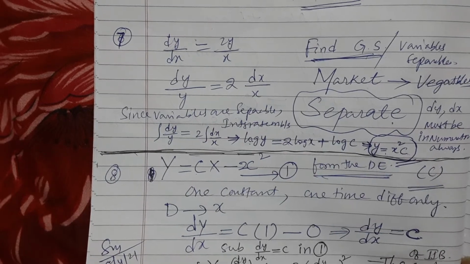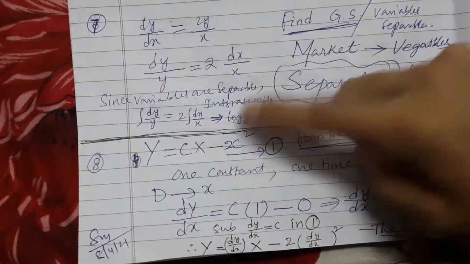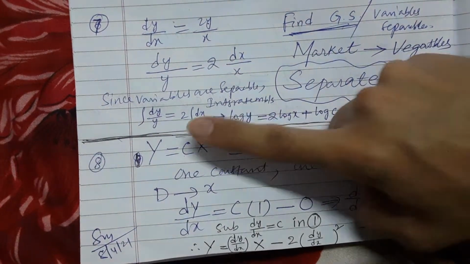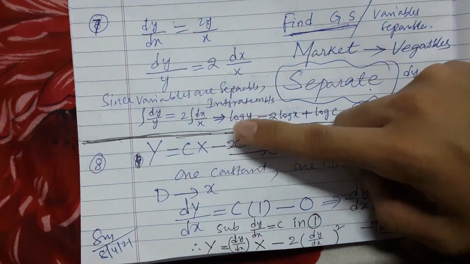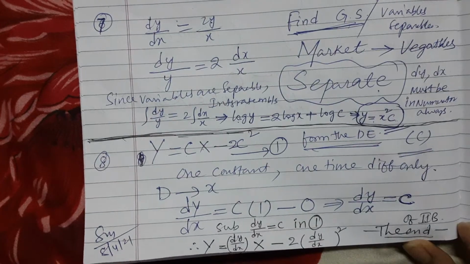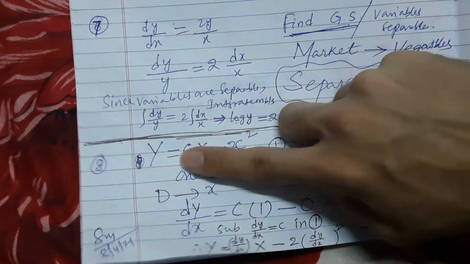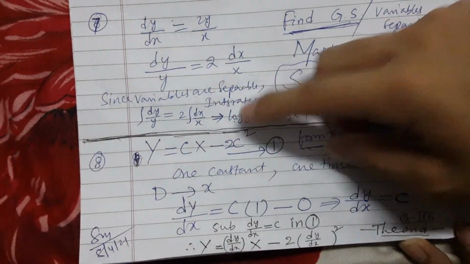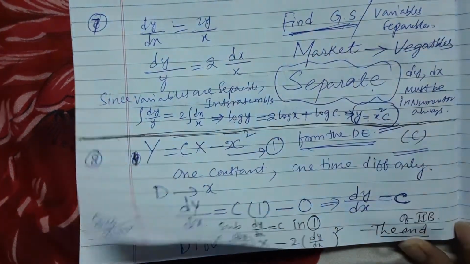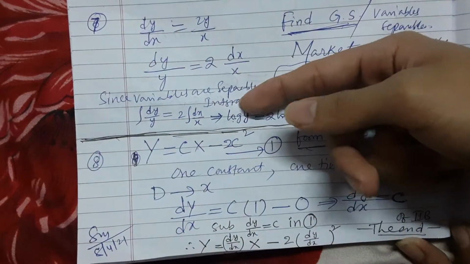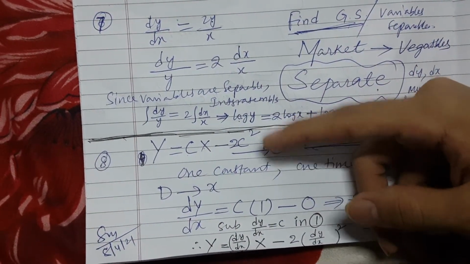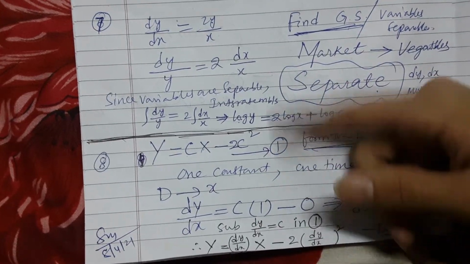Okay, so differentiating once: dy by dx. Differentiating this, the constant c you take outside, differentiation of x is 1, and differentiating this, both are constants, so 0. When are we taking a constant into consideration?